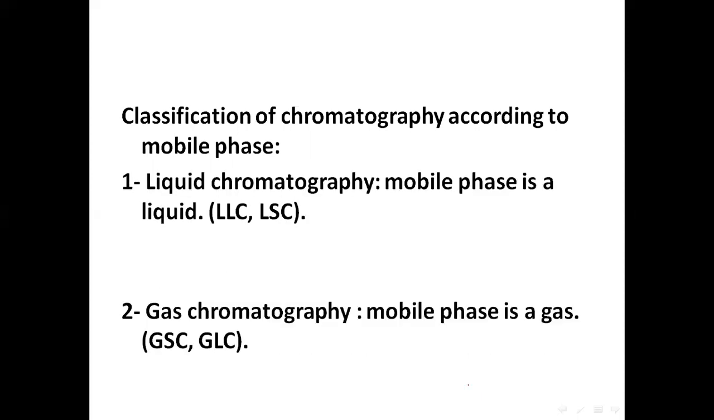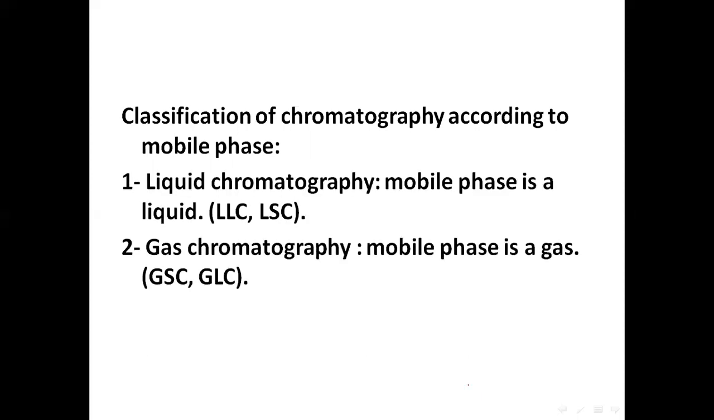Then we have gas chromatography, where the mobile phase is a gas. Therefore, techniques like gas solid chromatography and gas liquid chromatography have come into play. Remember, when you're using three alphabets to depict the type of chromatography, the first alphabet will tell you what the mobile phase is. For example, in this case, we know that the mobile phase is gas, and in this case, we understand that the mobile phase is a liquid. So this is classification on the basis of the mobile phase.